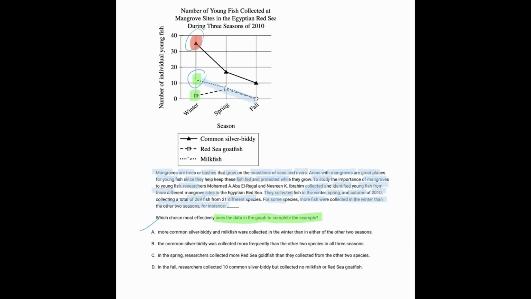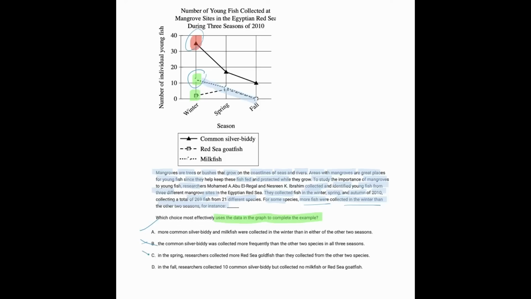B, the common silver biddy was collected more frequently than the other 2 species in all 3 seasons. That's true, but that doesn't relate to the idea of more being collected in the winter. C, in the spring, researchers collected more Red Sea goldfish than they collected the other 2.